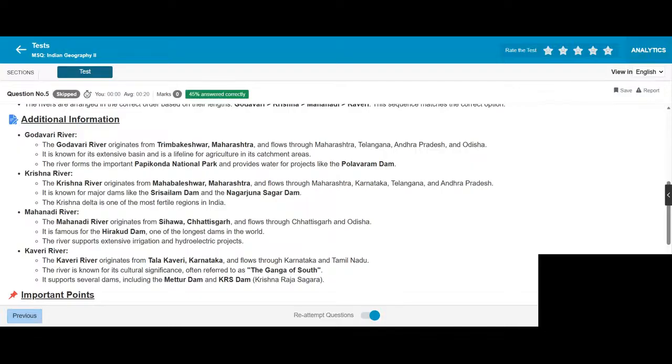Mahanadi River originates from Sihawa, Chhattisgarh and flows through Chhattisgarh and Odisha. It is famous for Hirakud Dam, one of the longest dams in the world. The river supports extensive irrigation and hydroelectric projects.